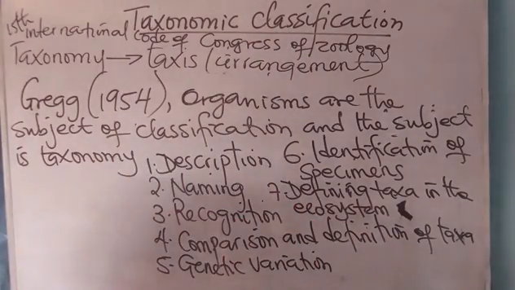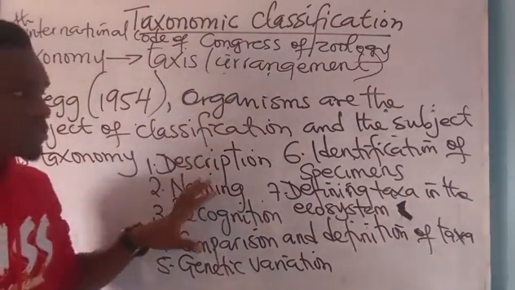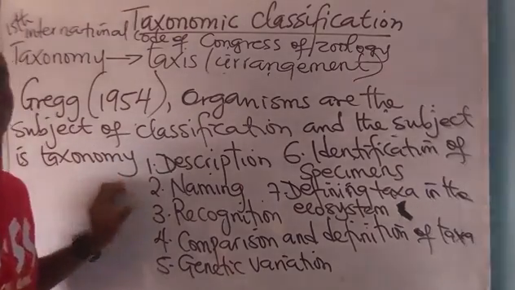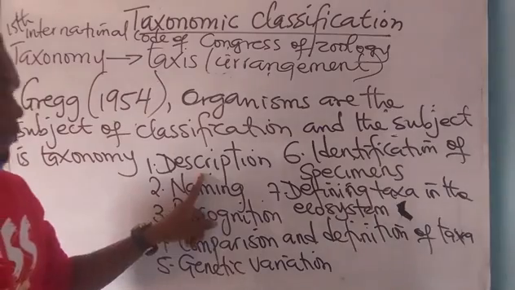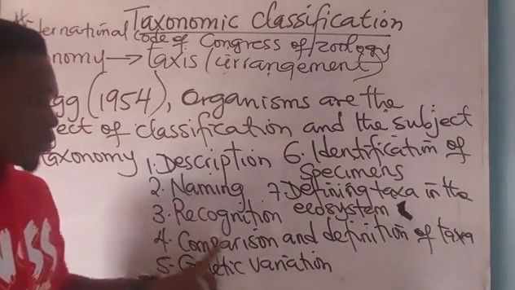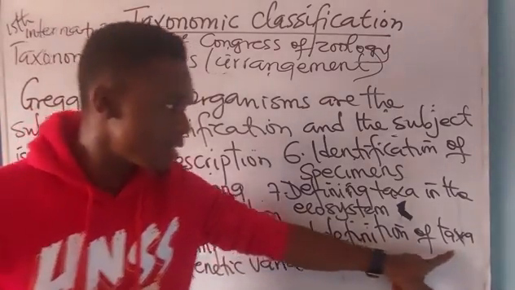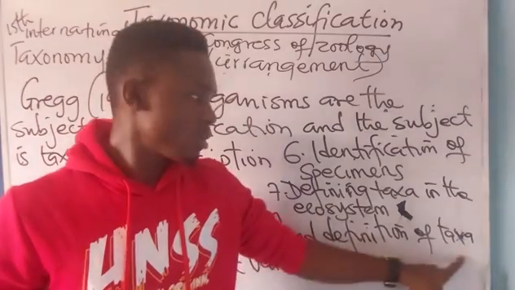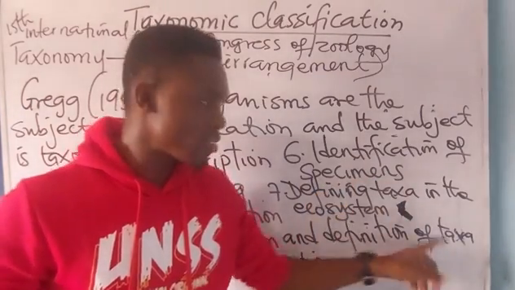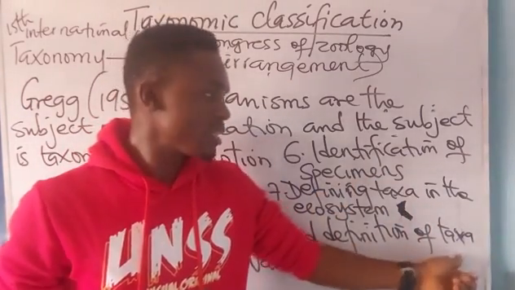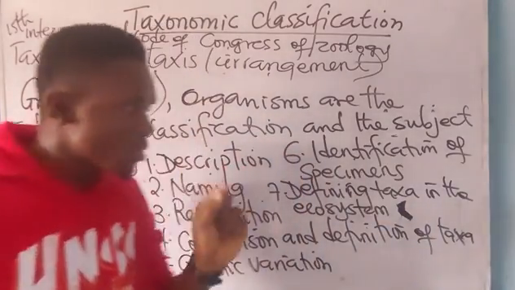Now, these are the 7 steps in taxonomic what? Classification, description, naming, recognition, comparison, and what? Definition of taxa. Taxa here means organisms. Taxon is organism. Taxa is plural, which is organisms. Then taxon is singular, which is organism.